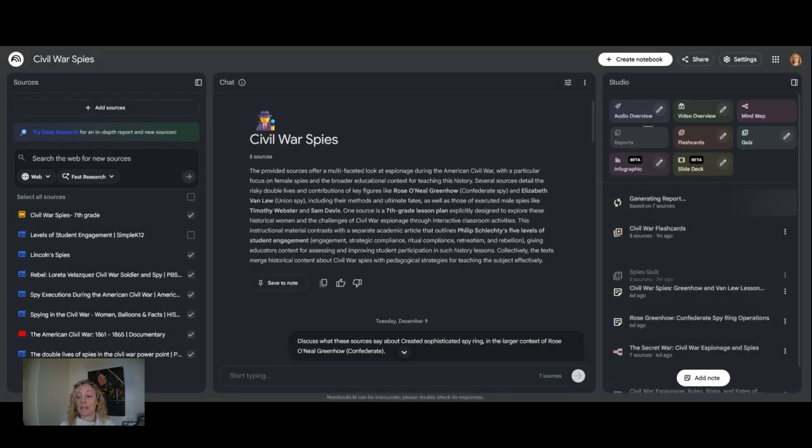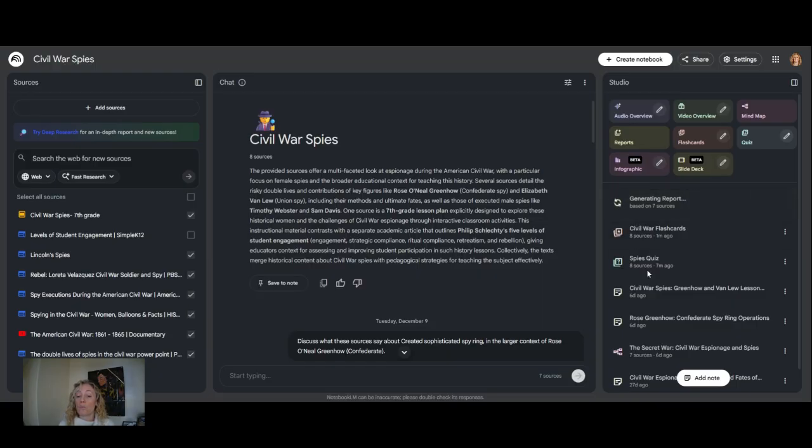So we're going to just click on the study guide item, and it's going to generate that report. And notice now that it's only basing it on 7 sources because I removed the levels of student engagement from our sort of piece here. So if you're working with this for students, you're going to want to do that. So it's just going to generate that.